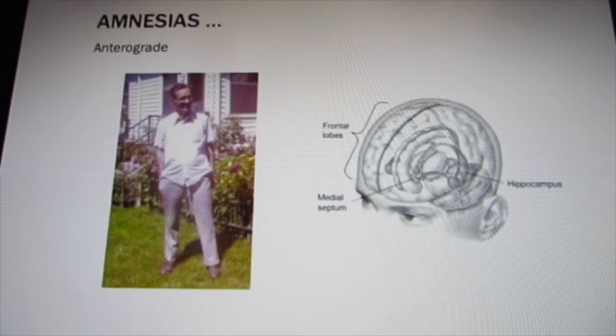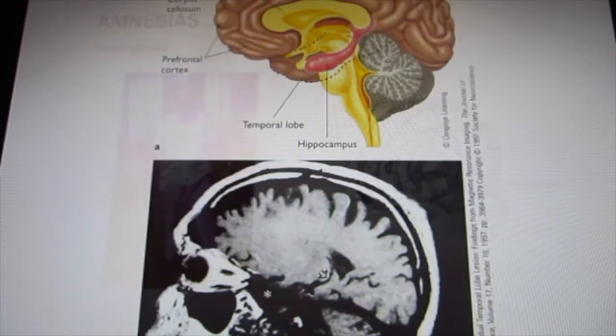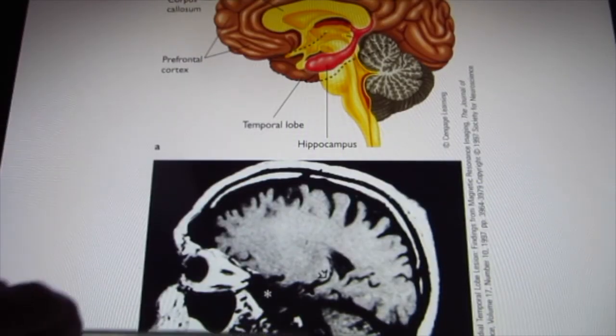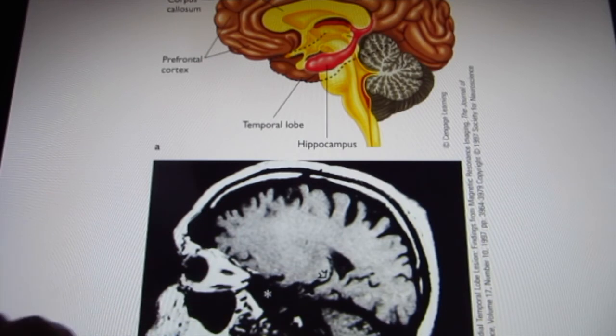And when we talk about the hippocampus, we have to talk about this person. His name is HM. HM is a patient, and when he was in his 30s, he decided to receive a surgery to remove the hippocampus, and the reason is he has epilepsy. So it turns out after the surgery, he had the hippocampus removed.